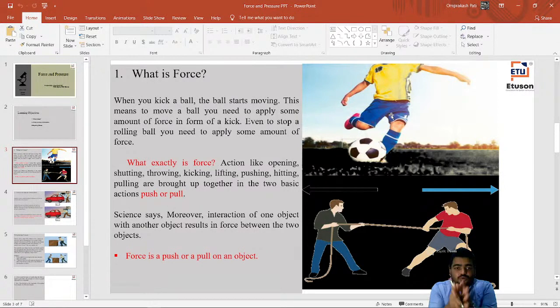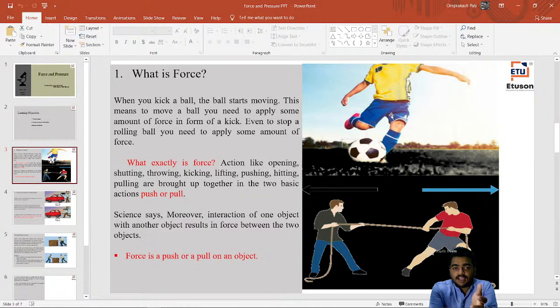So what happens in this case? You just see it is written over here that when you kick, a ball starts moving, and this means to move a ball you need to apply some amount of force in the form of a kick, right? Even to stop a rolling ball you need to apply some amount of force, right? So why does that ball stop after rolling some distance? Because a frictional force is there, so interaction is also there, right?